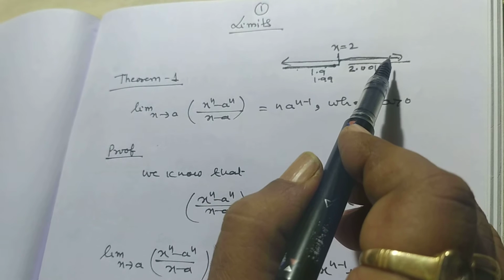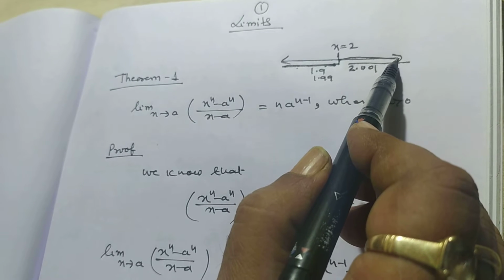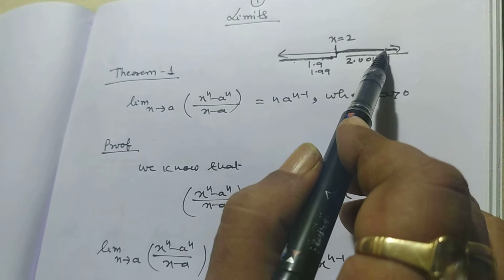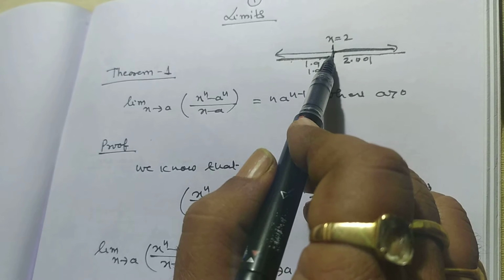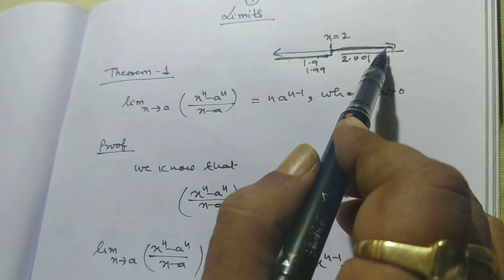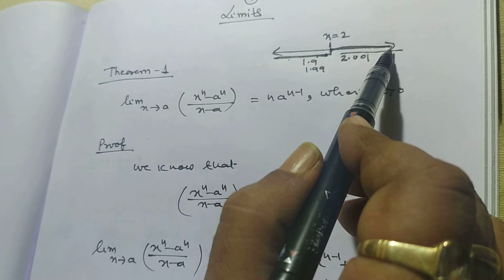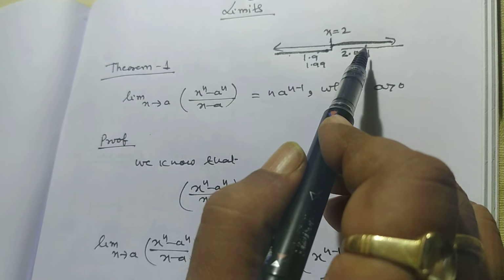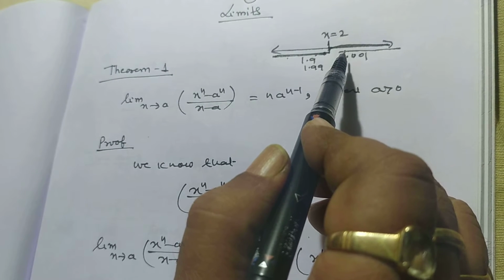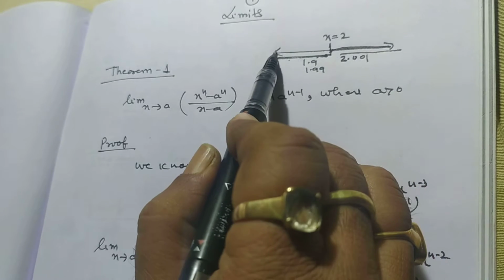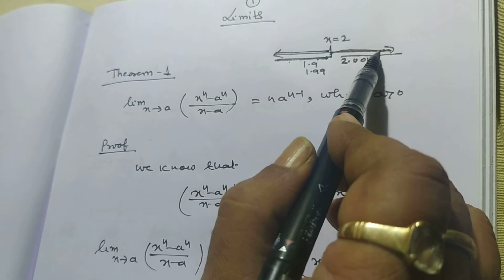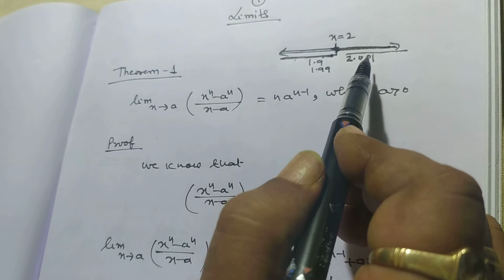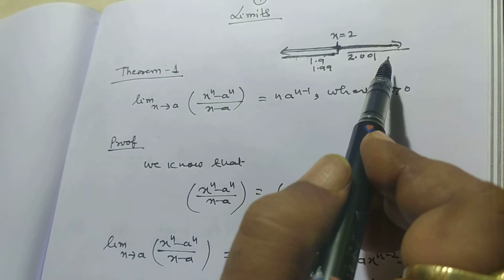And if we reach the point, suppose x is equal to 2, by taking values greater than 2, then we can say that it is right hand side limit. So there is a question that if at a point the left hand side limit, right hand side limit, and the value of the function at the point are equal, then we say that the limit exists at the point.